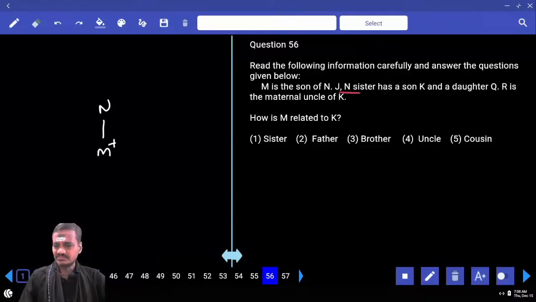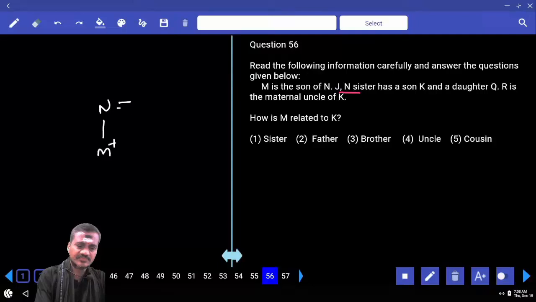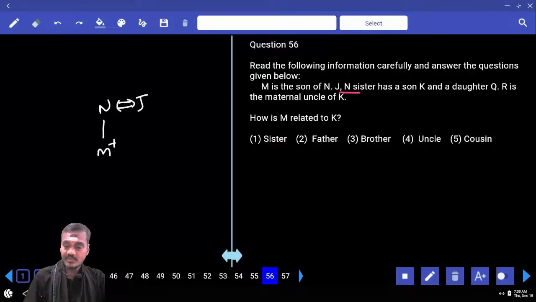J and n are the, M is the sister of n and J. Oh no, M is the son of n and J. M is the son of n and J, and n. M is the son of n. And next one,